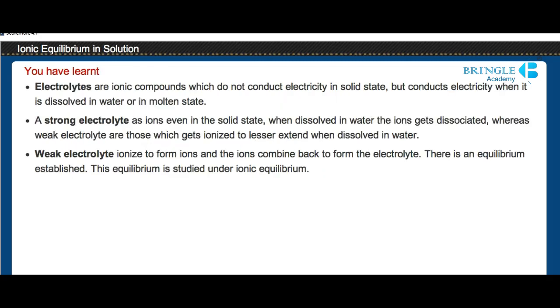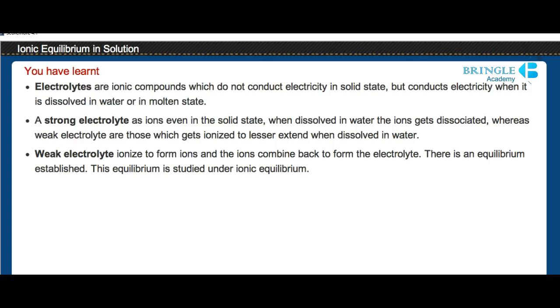You have learnt electrolytes are ionic compounds which do not conduct electricity in solid state but conduct electricity when dissolved in water or in a molten state. A strong electrolyte has ions even in the solid state. When dissolved in water, the ions get dissociated. Whereas weak electrolytes are those which get ionized to a lesser extent when dissolved in water.